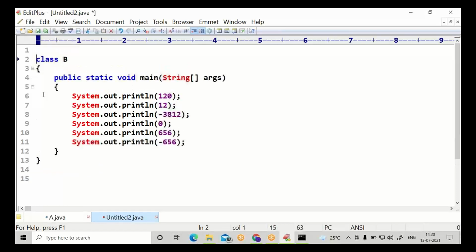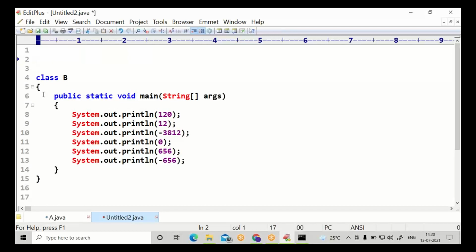I'll keep one comment on top of the program. This content is commented content. We can produce commented content through two forward slashes, a single line comment. If you use two forward slashes, then you can comment one line.